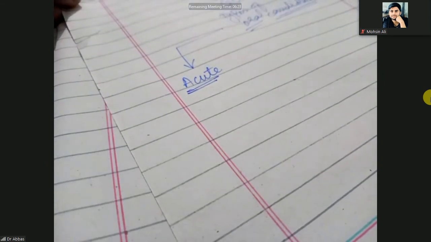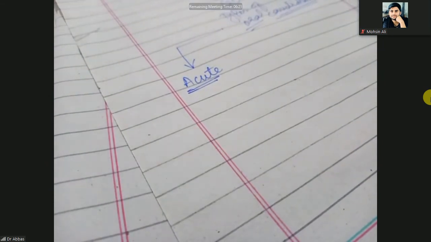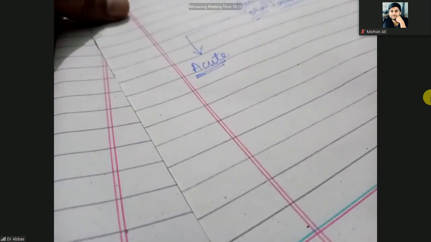The acute oral candidiasis is divided further. The first one is acute pseudomembranous candidiasis.